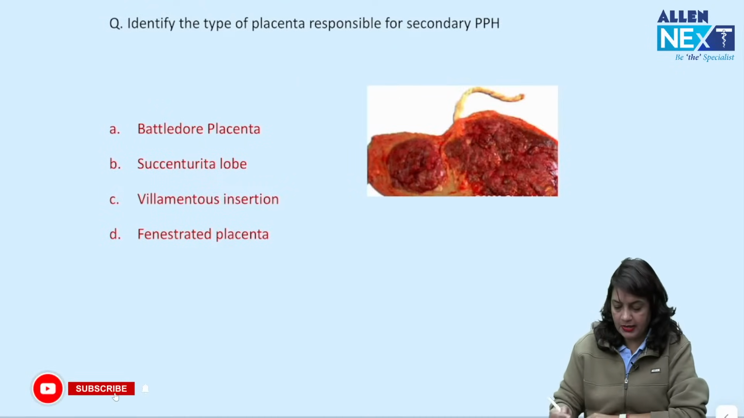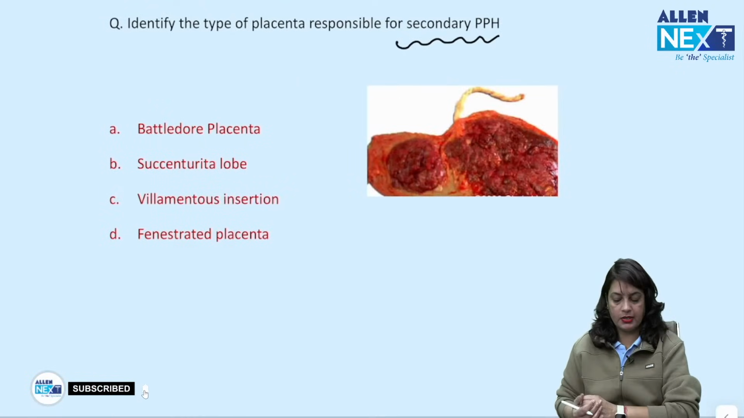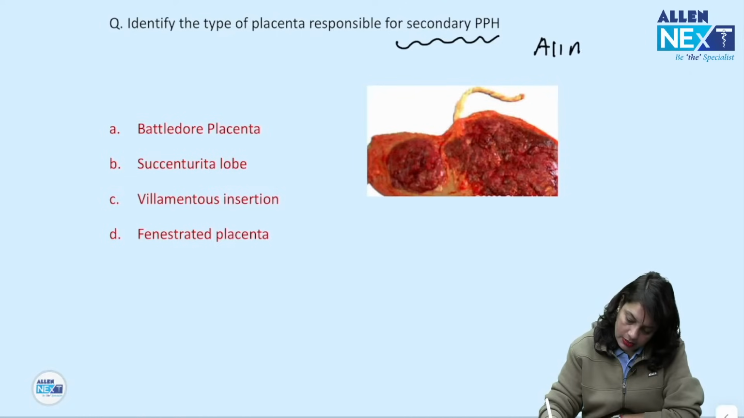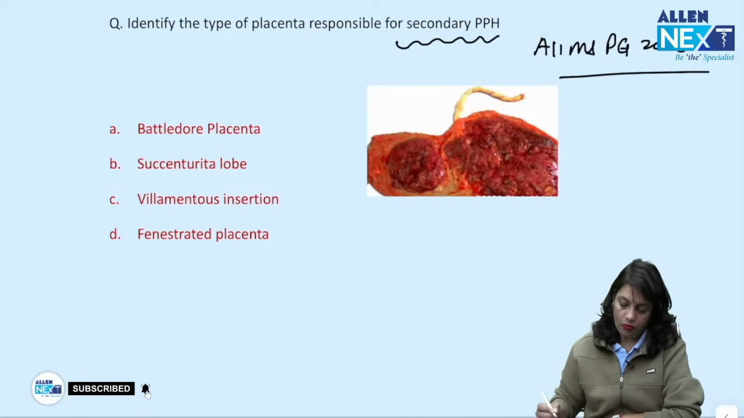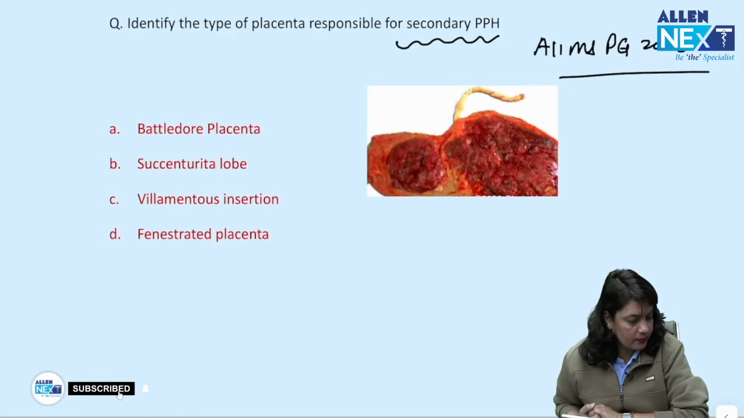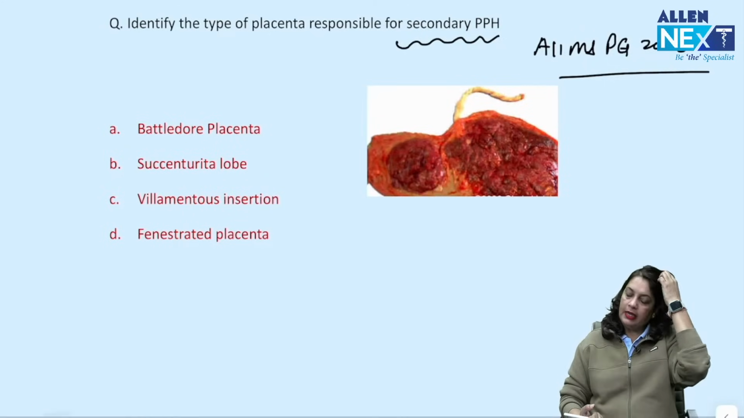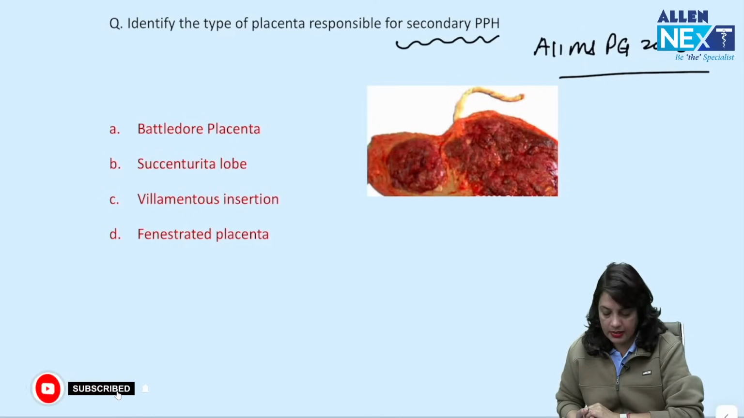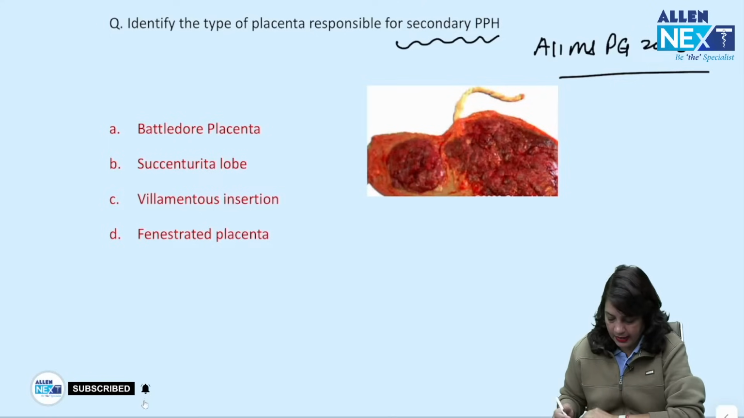Identify the type of placenta responsible for secondary PPH. This is an AIIMS PG question. What is this type of placenta you are seeing in this question? Battledore placenta, succenturiata lobe, filamentous insertion, or fenestrated placenta?